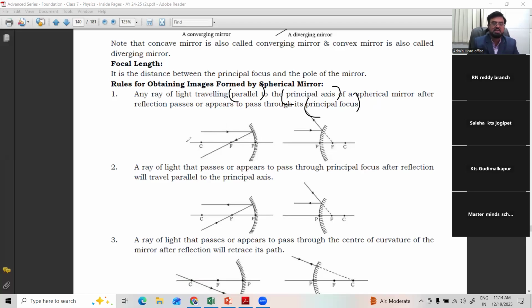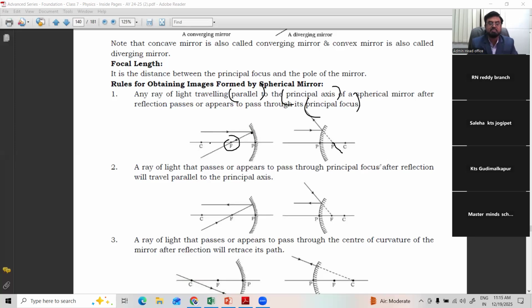Observe carefully. This is the principal axis, a line passing through the center of curvature and pole, an imaginary line. When a parallel ray is incident on the mirror, after hitting the point, the reflected ray passes through or appears to pass through the principal focus.